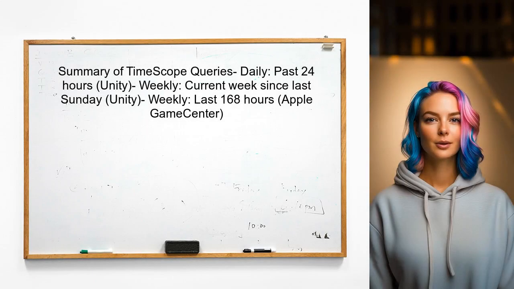In summary, when fetching scores using Unity's timescope, the user will get scores from the past 24 hours for daily queries and scores from the current week for weekly queries, based on the local time zone.